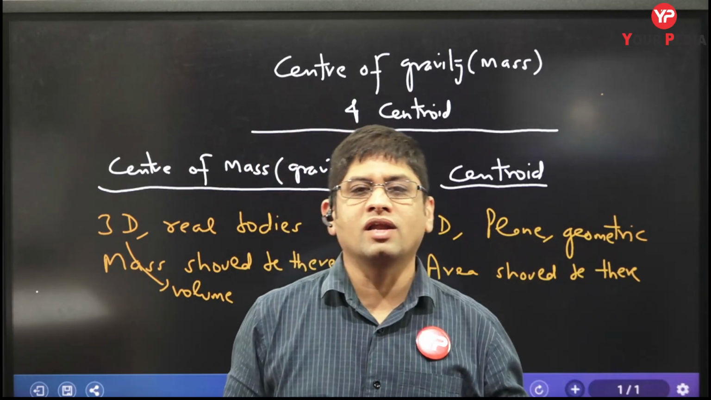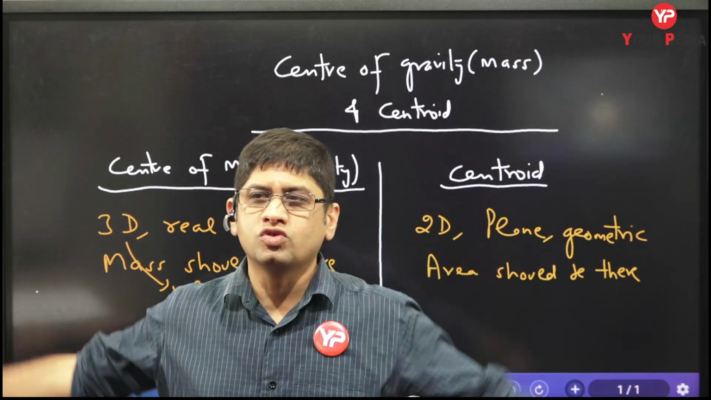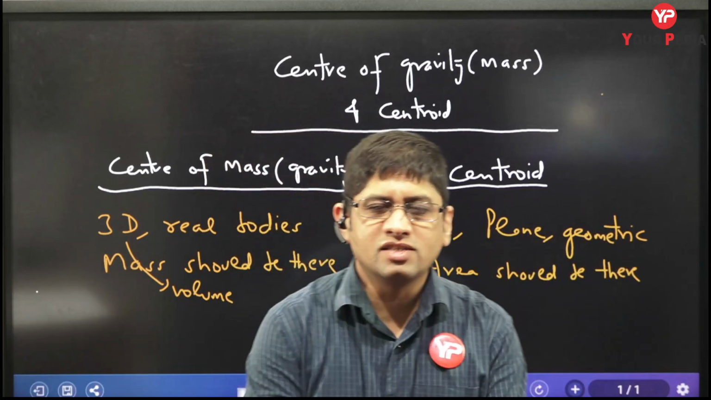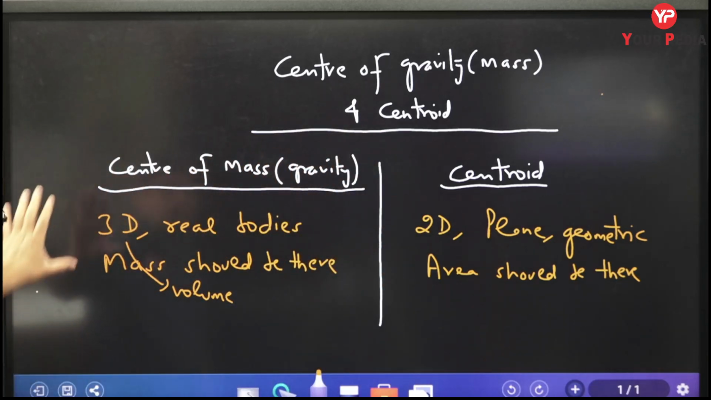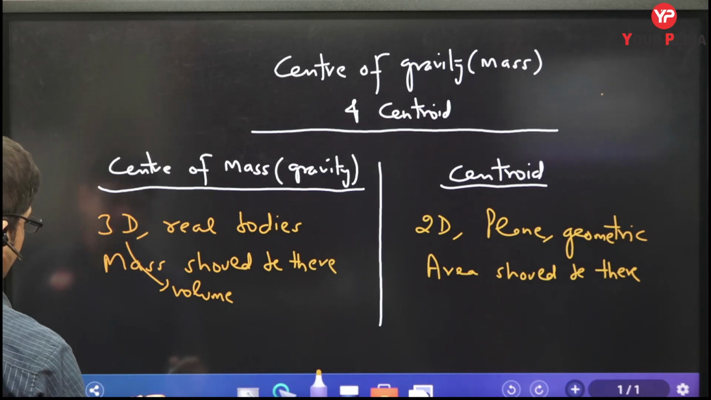And if there is a mass, you can calculate center of mass also. Majority of students keep on getting confused between center of mass, center of gravity, and centroid. It's a very, very simple thing. You need to understand this particular thing. Now, what is an example of center of mass?